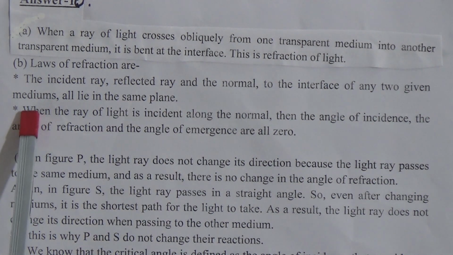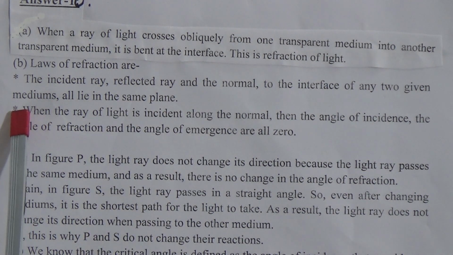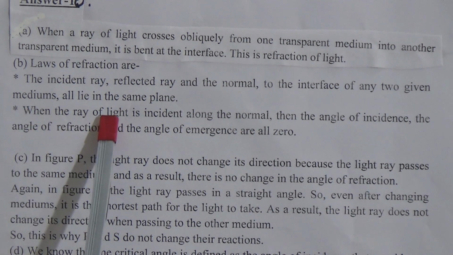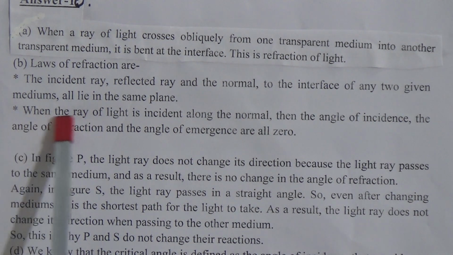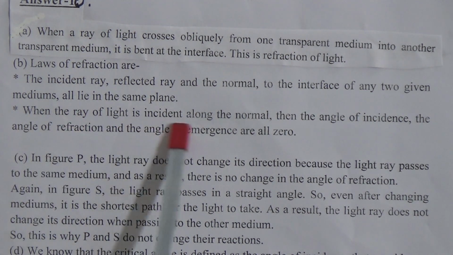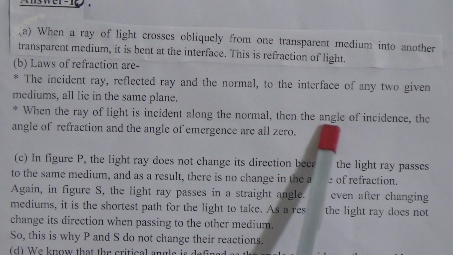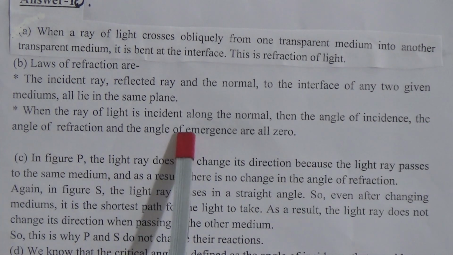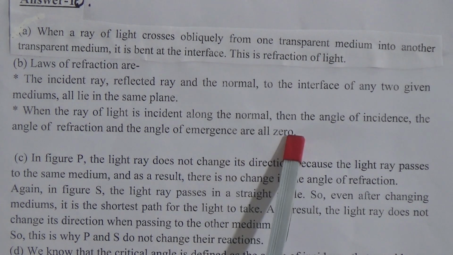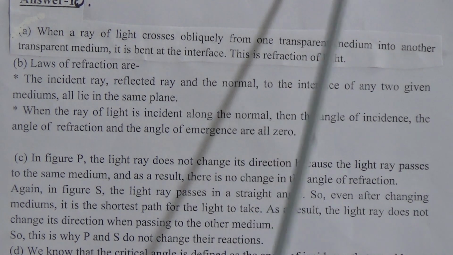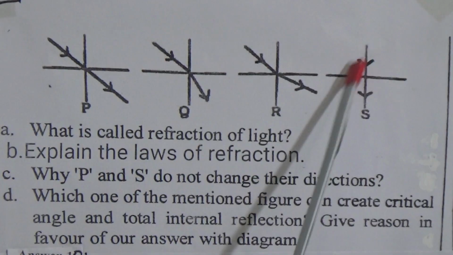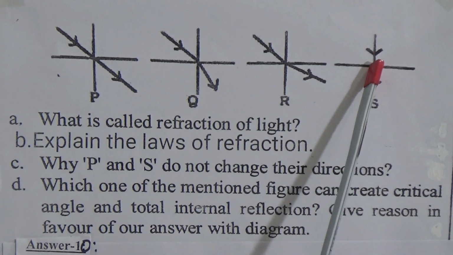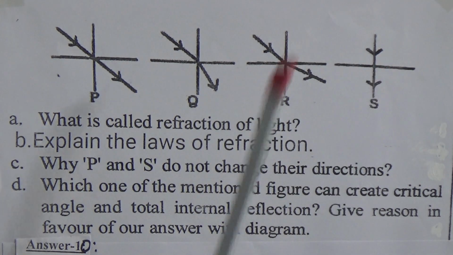Now next one, the second law is, when the ray of light is incident along the normal, then the angle of incidence, the angle of refraction and the angle of emergence are all zero. That means come to this picture, these all are zero. Angle of refraction and angle of incidence is 0.